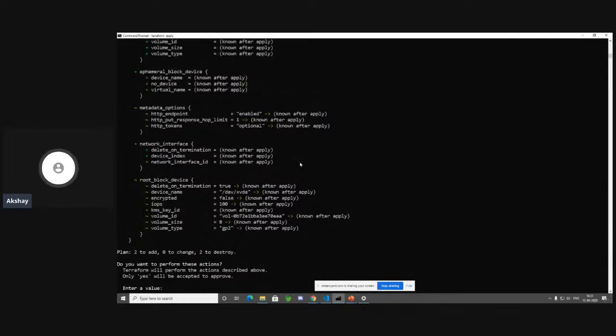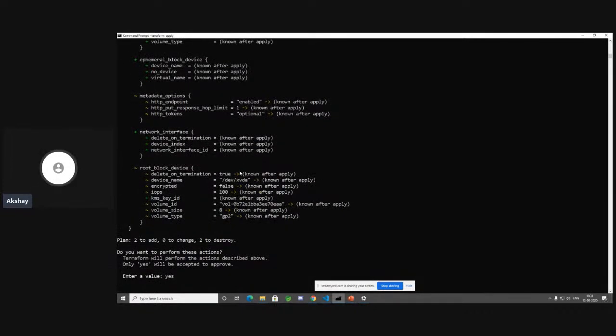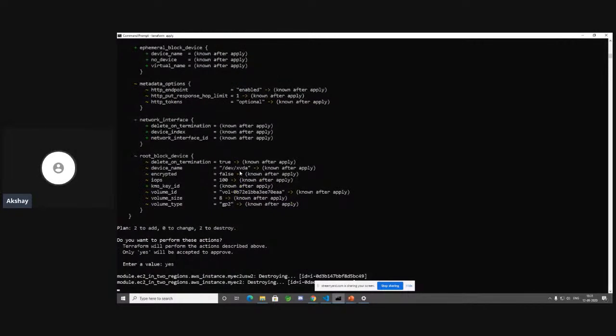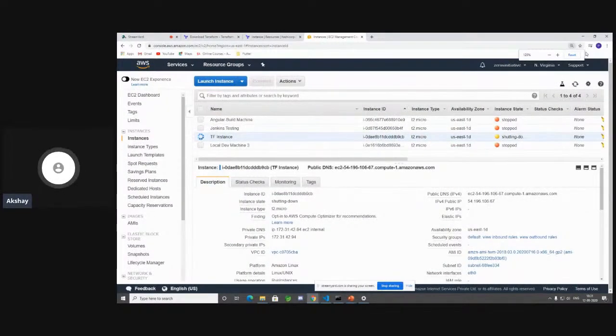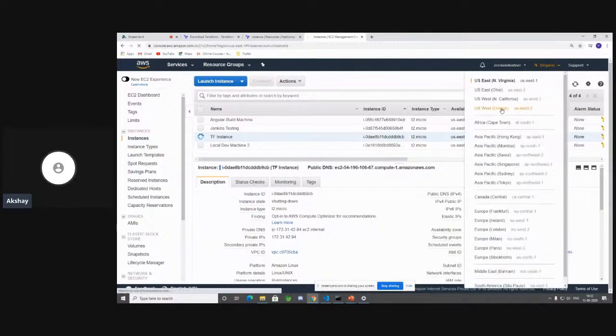Okay, so now it's going to ask you to enter a value. I'm going to go ahead and enter yes, and it's going to go ahead and create brand new resources. That means it's going to destroy those 2 EC2 instances and create 2 new EC2 instances for me. So since it's destroying the instances, let's look at it live on the EC2 console. Let's refresh in Northern Virginia. Please do remember we are in Northern Virginia over here on the top, and you should be able to see that the TF instance is shutting down and it's going to be destroyed within another 10 to 15 seconds. And the same goes for the Oregon region too.